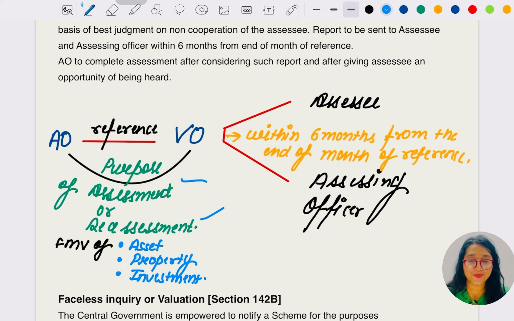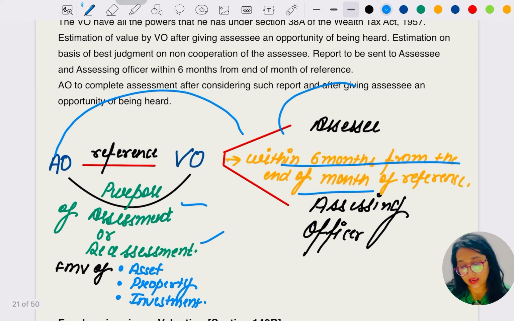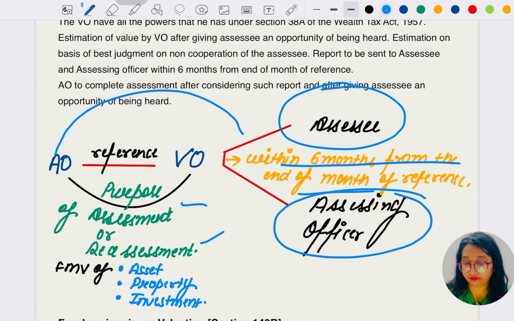In cases of these three things, the AO asks the VO, and the VO, within 6 months from the end of the month of reference by the AO, has to give the report to the assessee and the assessing officer.